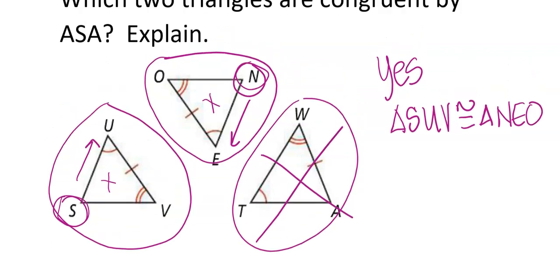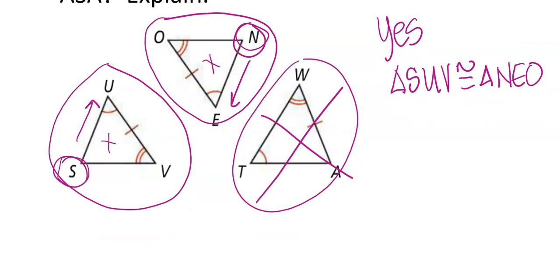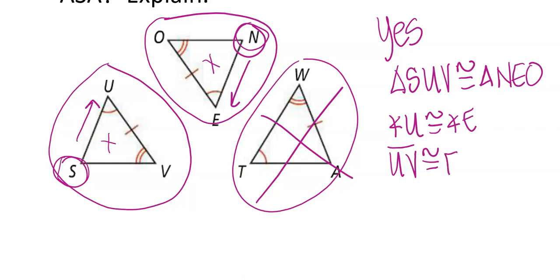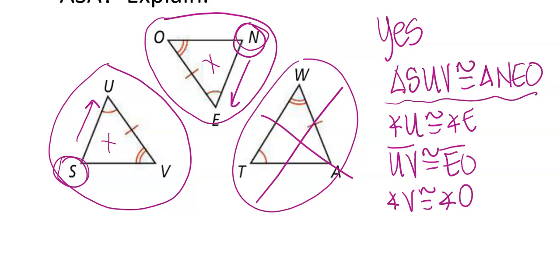And if you need to give reasons, you would say angle U congruent to angle E, UV congruent to EO, and angle V congruent to angle O. I looked at more of this once I wrote it down than the pictures, but you can look at the pictures because they are marked.